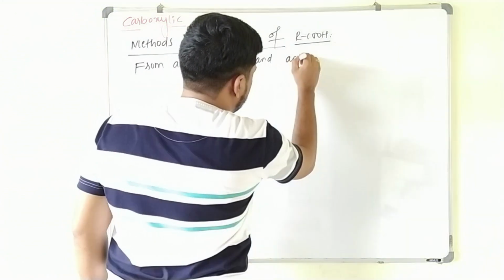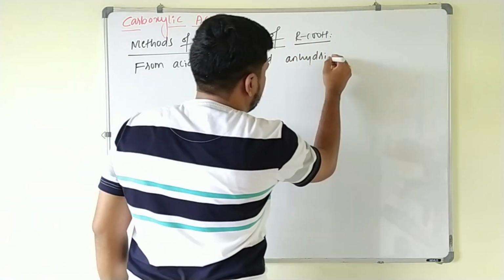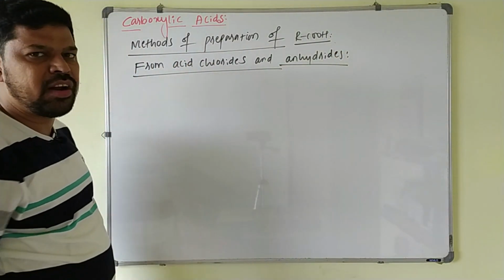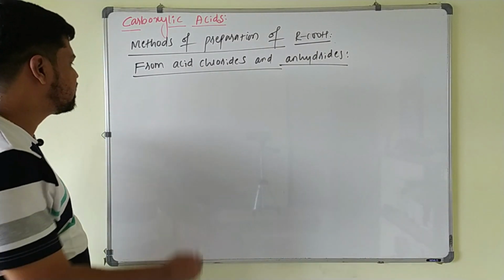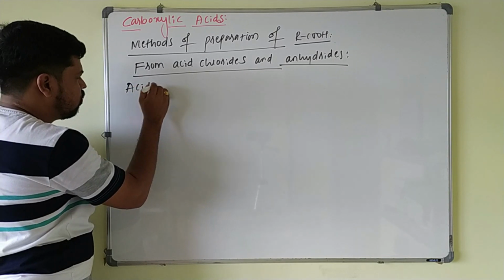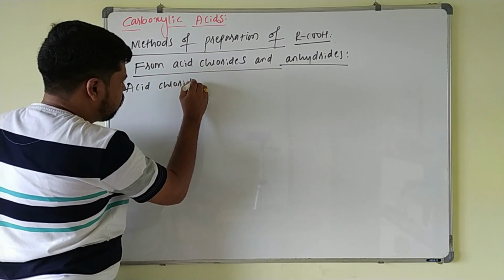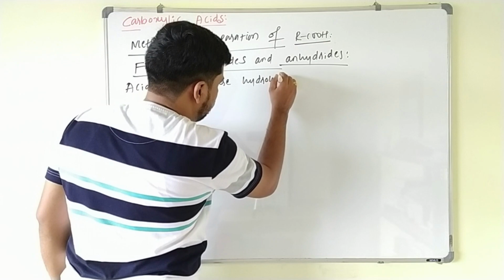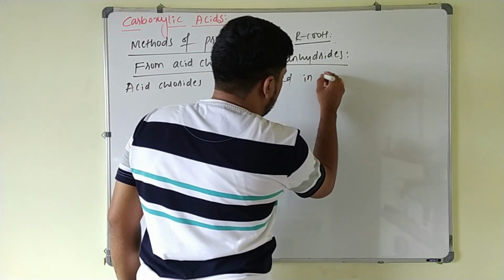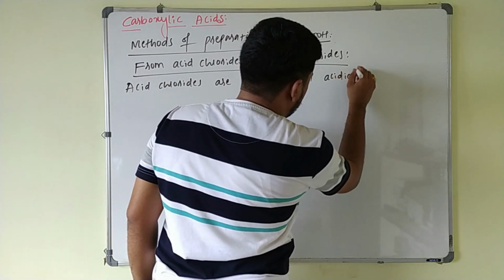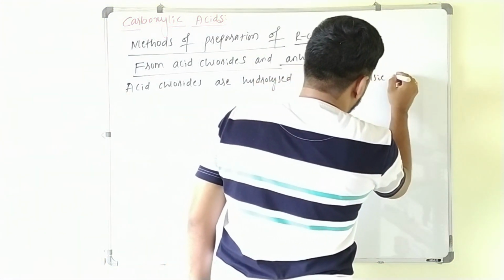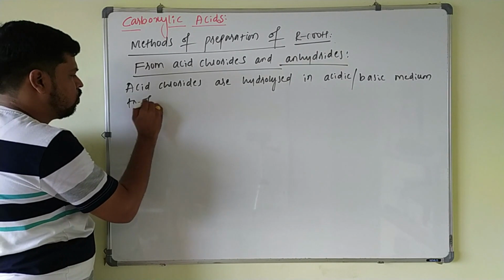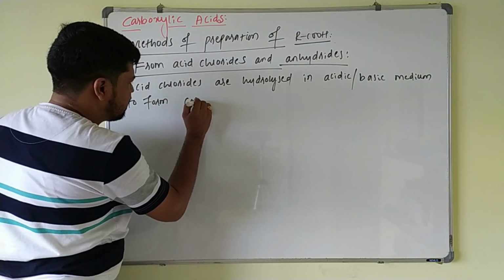The first one is that acid chlorides are hydrolyzed in acidic or basic medium to form carboxylic acids.